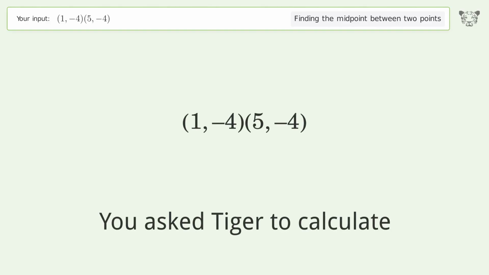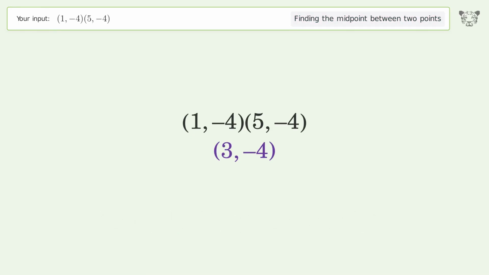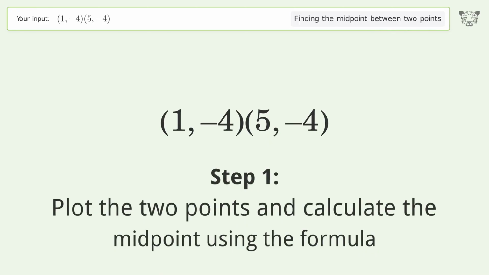You ask to calculate the midpoint between 2 points. The midpoint between the 2 points is 3, -4. Let's solve it step by step. Plot the 2 points and calculate the midpoint using the formula.